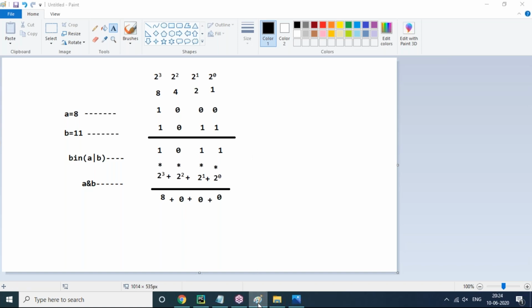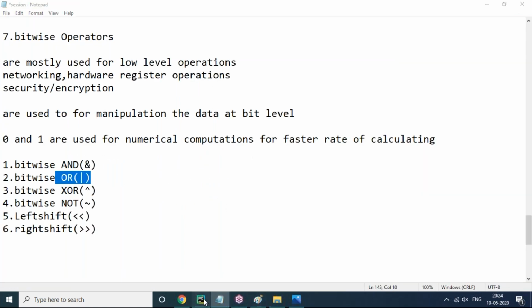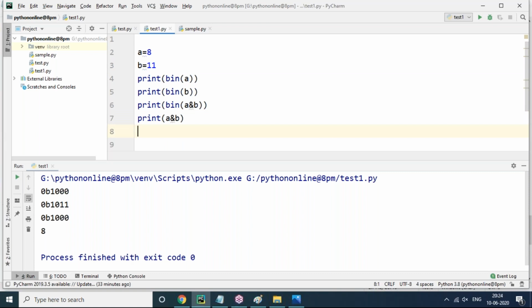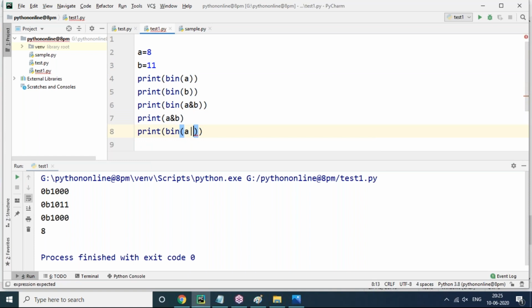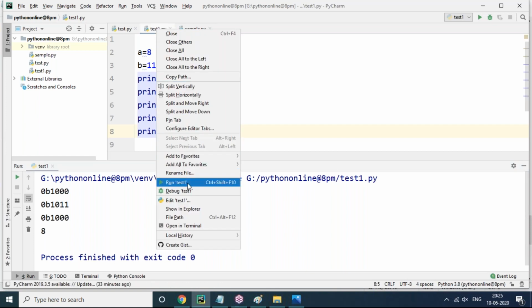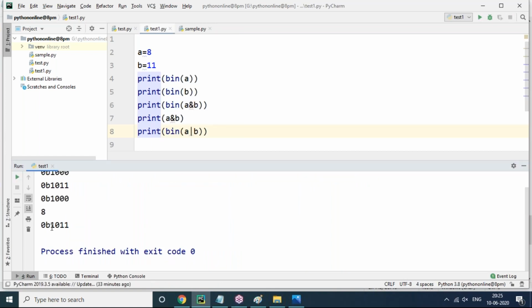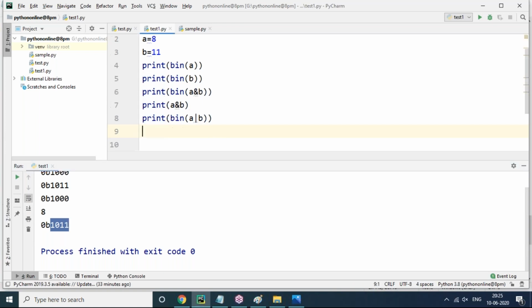1011. Let's check out the binary of A or B. Print binary of A or B. That means 8 or 11. I can apply the values directly, no problem. So what is the binary of A or B? 1011. It is there.